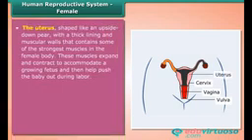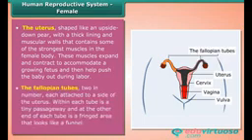The uterus, shaped like an upside-down pear, has a thick lining and muscular walls that contain some of the strongest muscles in the female body. These muscles expand and contract to accommodate a growing fetus and then help push the baby out during labor. The fallopian tubes, 2 in number, are each attached to a side of the uterus.